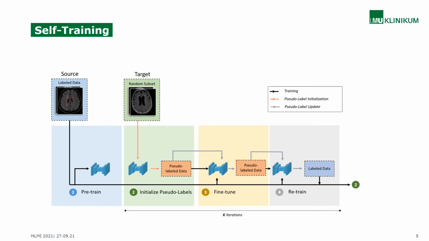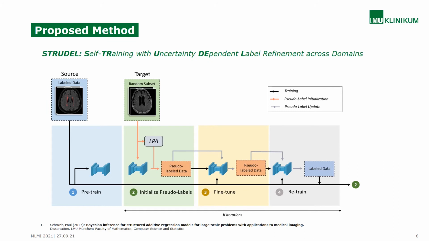However, due to the domain shift, pseudo-labels tend to be noisy, especially the initial pseudo-labels. Therefore, in our work, we propose an approach to estimate the reliability of pseudo-labels to avoid propagating label errors. We call our method STRUDEL, self-training with uncertainty dependent label refinement across domains. The first difference to the standard self-training approach is the use of the label prediction algorithm, short LPA, which is an existing software for white matter hyperintensity segmentation that was shown to achieve robust results across domains. We use it in the pseudo-label initialization step to increase the quality of initial pseudo-labels.